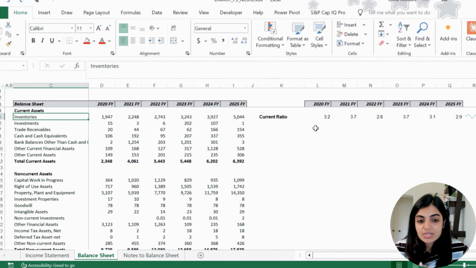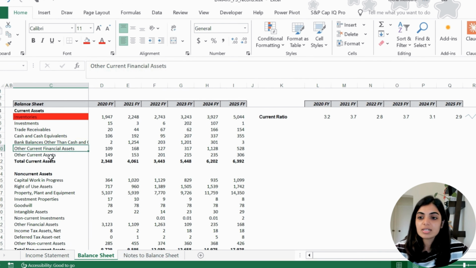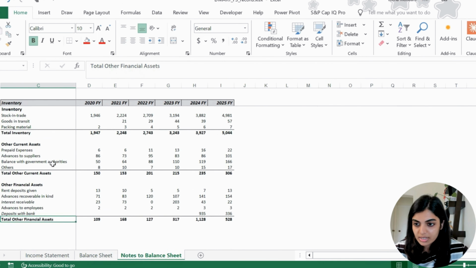But in real analysis, we prefer going line by line and we ask this question: can this asset actually become cash quickly? So, inventories might not be. If we can't sell it quickly, I'm not including it. Investments, yes. Trade receivables, if it's collectible. Cash and cash equivalents, yes. Bank balances, yes. Other current financial assets and other current assets, that we need to see from notes to balance sheet, and that's the reason that I have already compiled it.